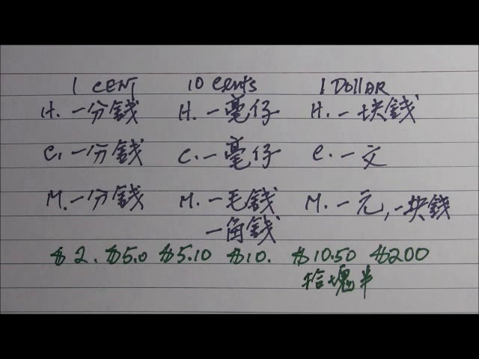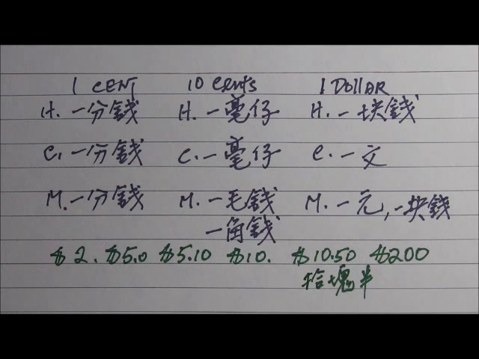Here are some samples. 1 cent. In Hakka Chinese is 1分钱. In Cantonese is 1分钱. In Mandarin is 1分钱. 10 cents. In Hakka Chinese is 1毫子.